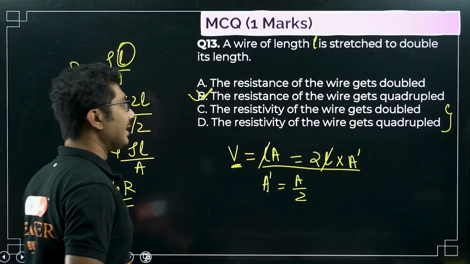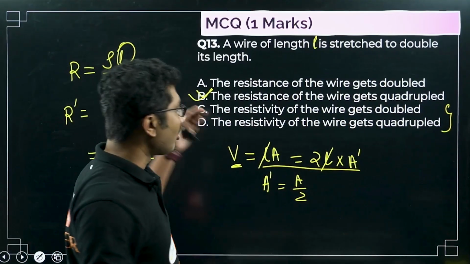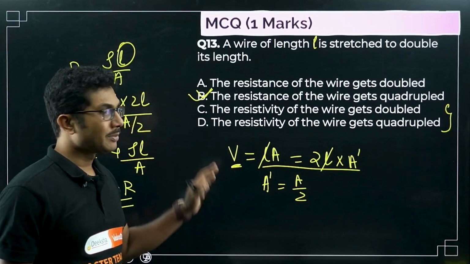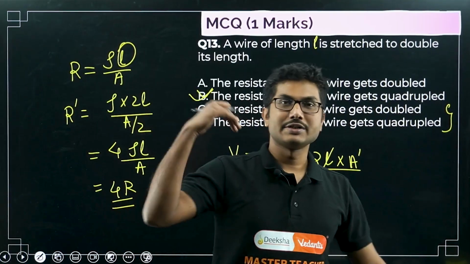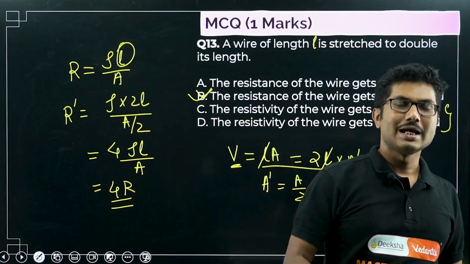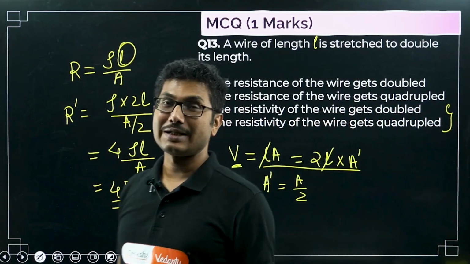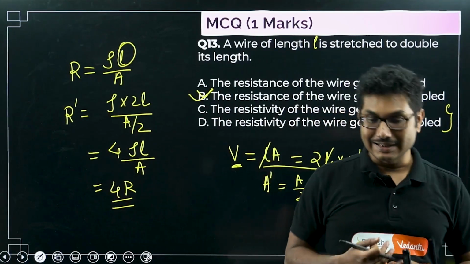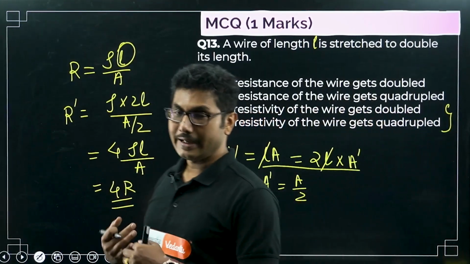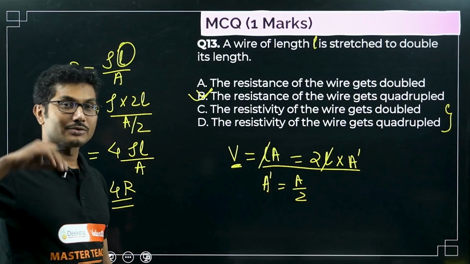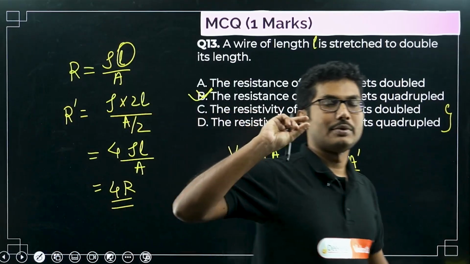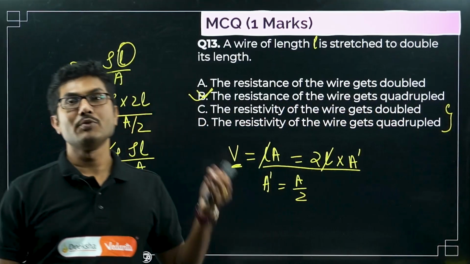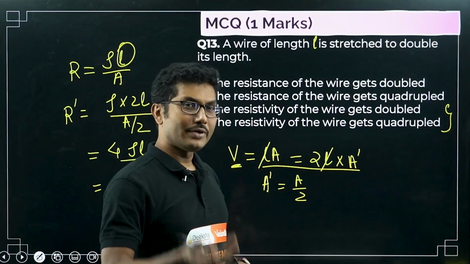Obviously you should read between the lines. Even if you are not doing the calculation, how can you answer this question? First of all, you should remember that if length becomes double, resistance becomes quadrupled. If length becomes thrice, the resistance becomes 9 times. Basically it is the square of the change. If you are following my KCET series, I have discussed this there. So the new resistance is the square of the fraction with which the length is changed. If the length is halved, then resistance will be 1/4. So that's how it changes.